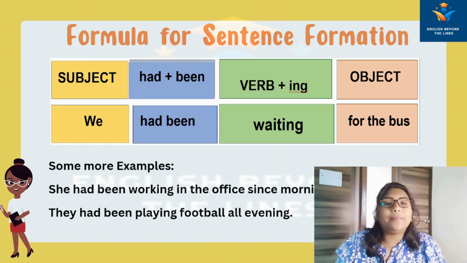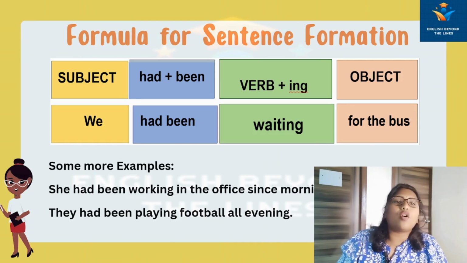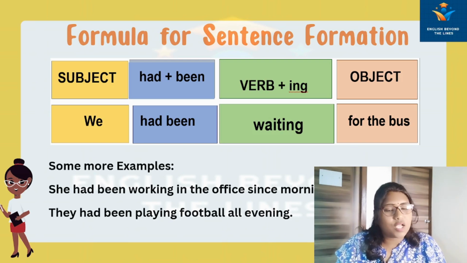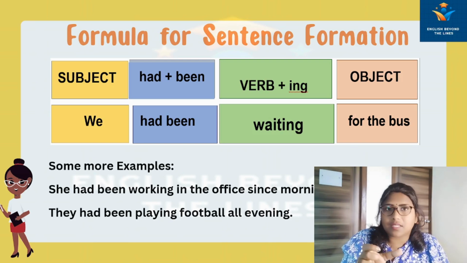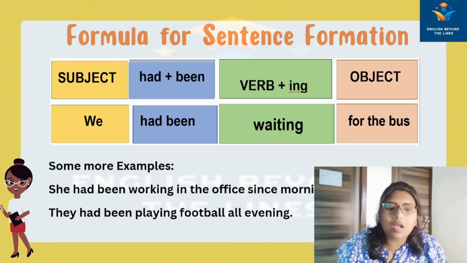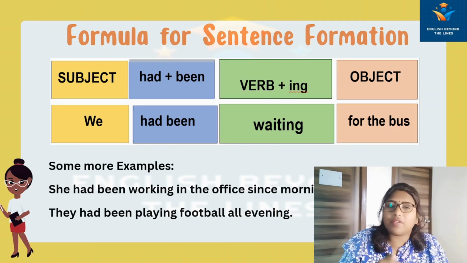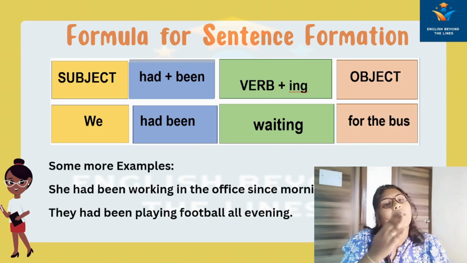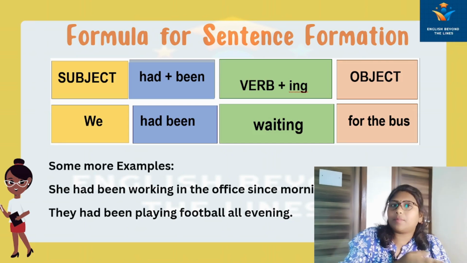We had been waiting for the bus. So had been is the constant here. After that the main form of verb will come, that is wait, with ing. Then for the bus is the object.